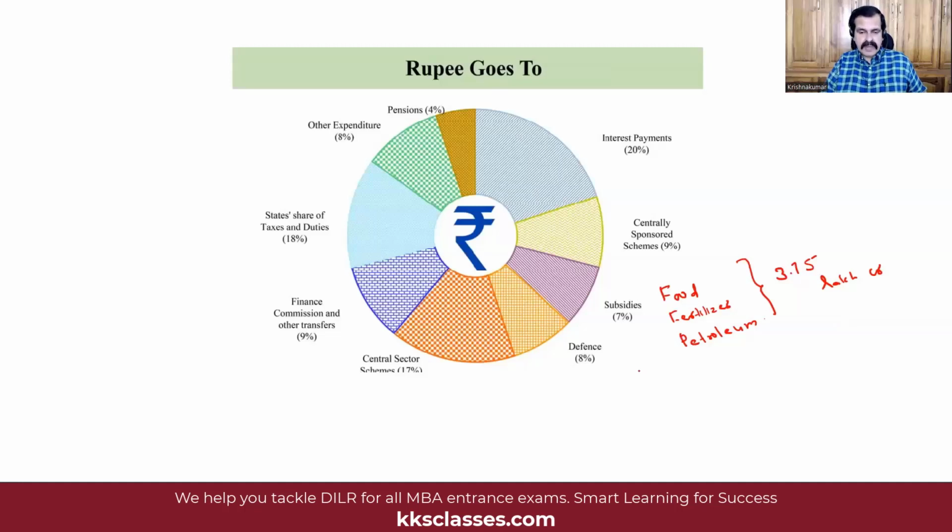Obviously, defense is a major spending because we need to be alert with our neighbors. So 8% is the allocation for defense, which is to the tune of 5.94 lakh crores. Then we have an allocation of 4% towards pension, and then 8% goes to other expenditure which has not been listed here. So that completes the entire expenditure pie. Now let us look at the major budget provisions.